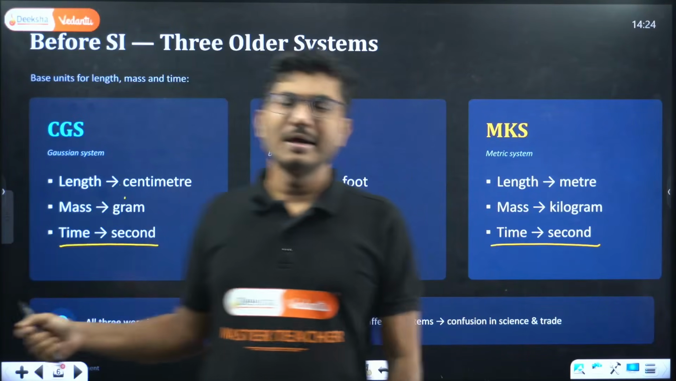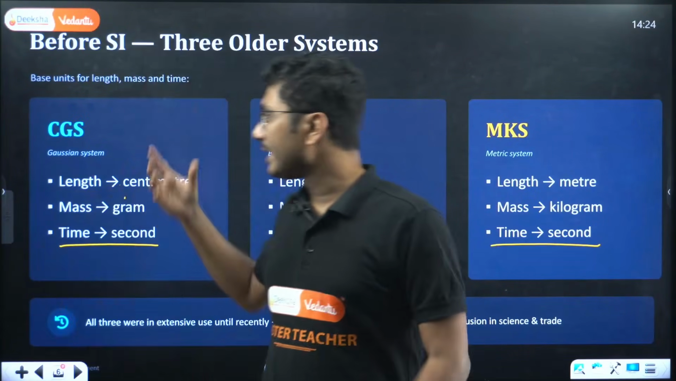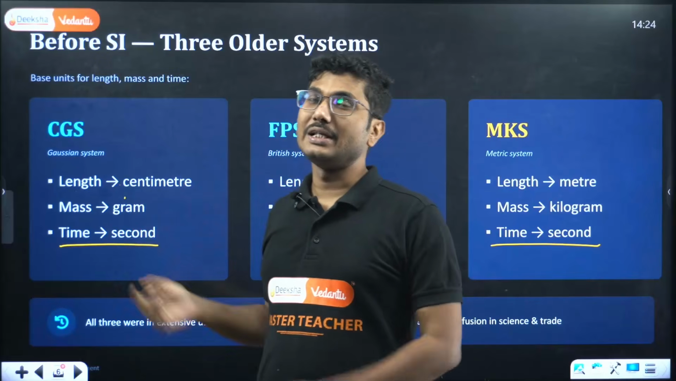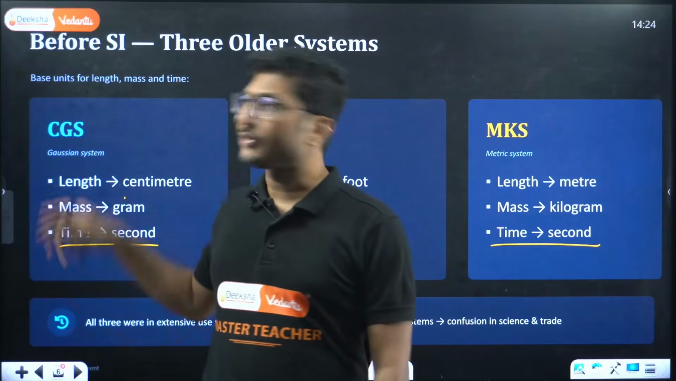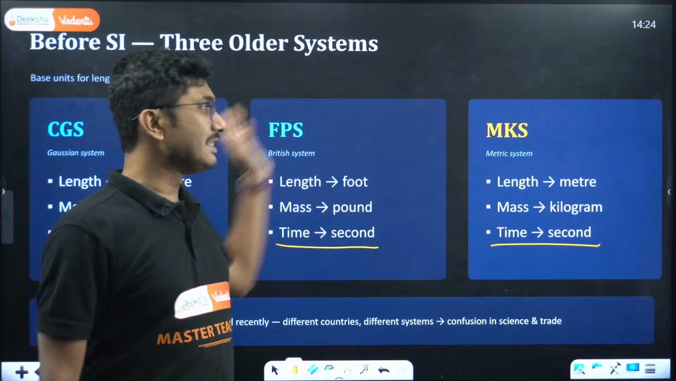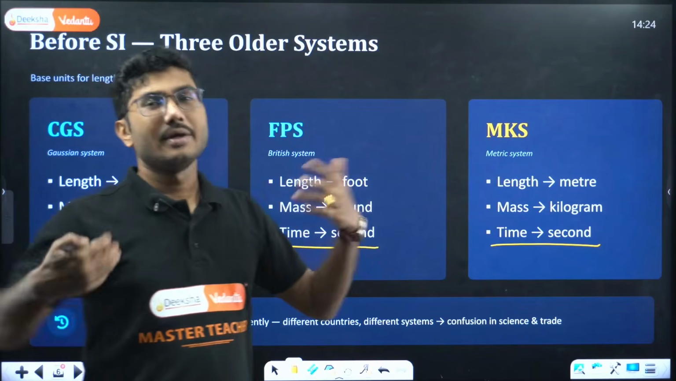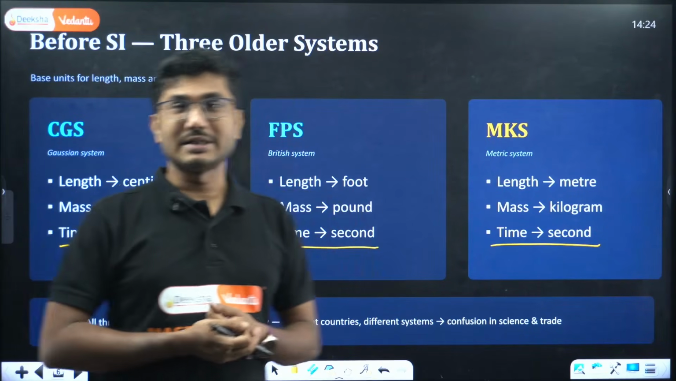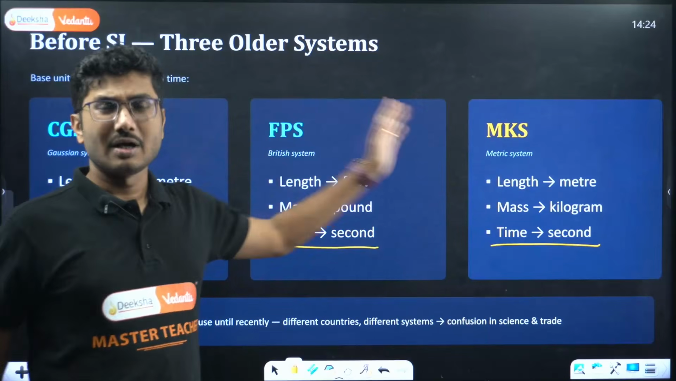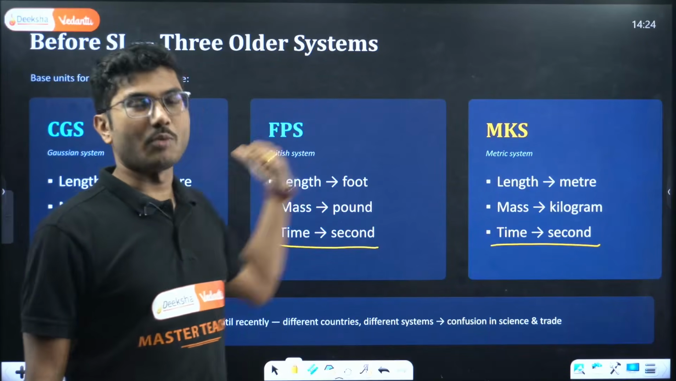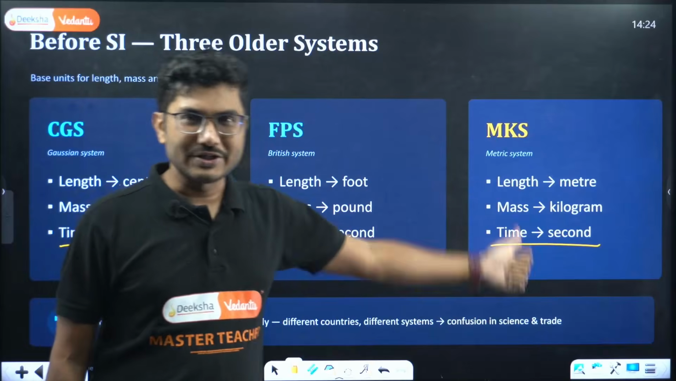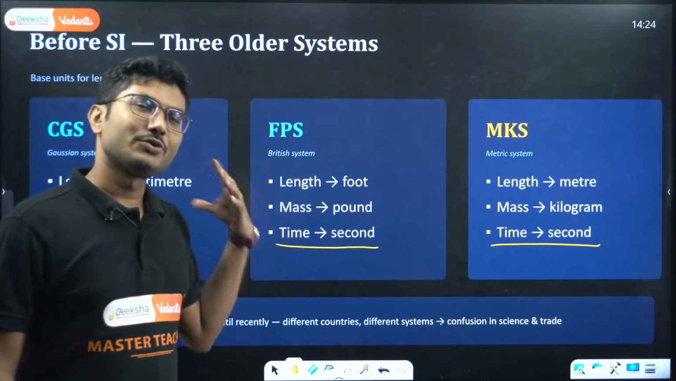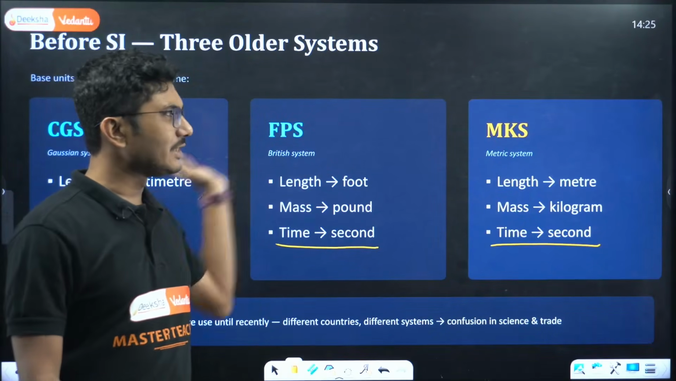So that's why if you want to express everything in CGS, you have to convert the data back to MKS. CGS, even though it was popular, and MKS combined together are actually considered to be one single unit, because they can be converted from one unit to another. So 1 meter is equal to 100 centimeters, 1 kg is equal to 1000 grams. So those conversions were possible. That's why these two were popular.